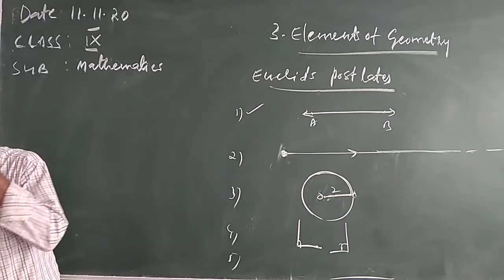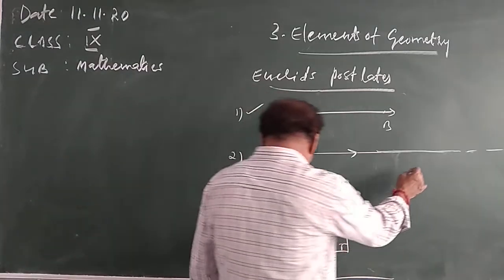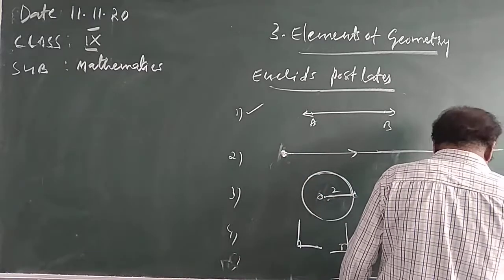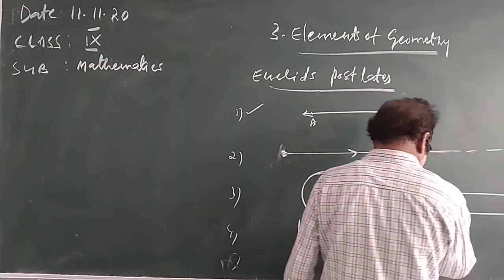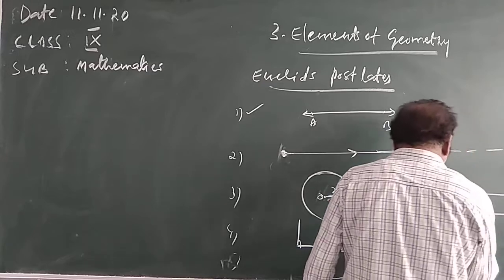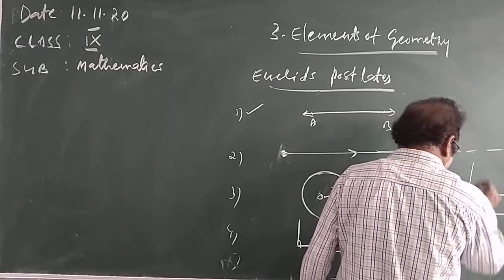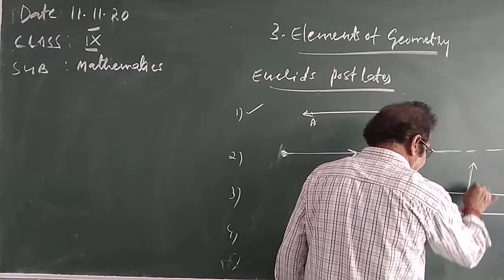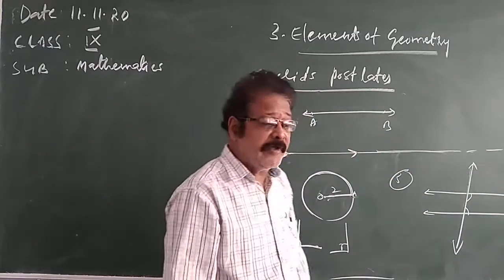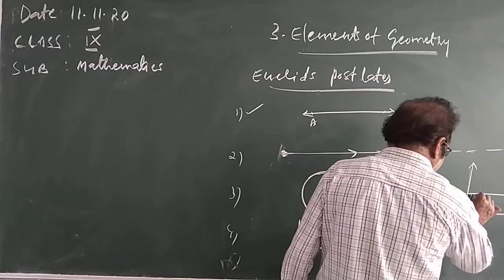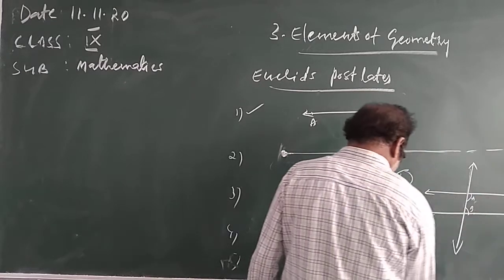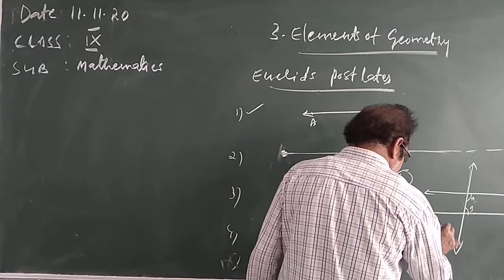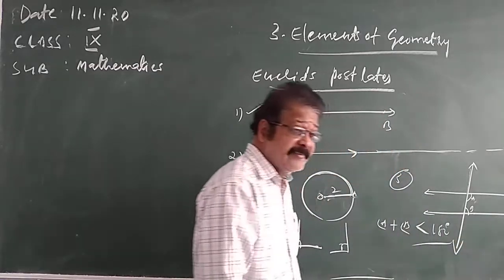And the fifth postulate: if a line is falling on two straight lines, so the interior angles on the same side of it, for example this is A, this is B. The interior angles are angle A and angle B. The sum of them must be equal to two right angles, 180 degrees.